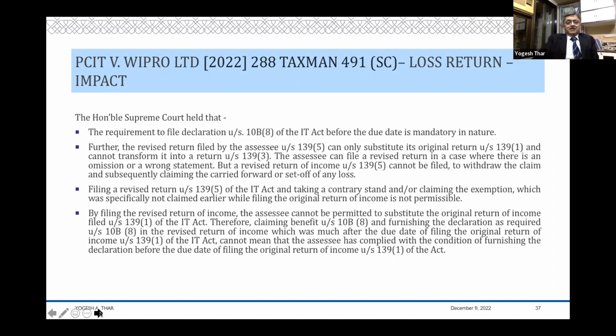The section very clearly says that the declaration has to be filed before the due date under 139(1). You haven't filed a declaration before the due date, and therefore this declaration is not valid. If this declaration is not valid, it's your bad luck that there was a loss under 10B. And if it was an income, we would have given you an exemption. But if there is a loss, that loss cannot be allowed to you to be carried forward. Exemption provisions will have to be strictly construed. If it says that you can opt out in a particular manner, you can opt out only in that manner.